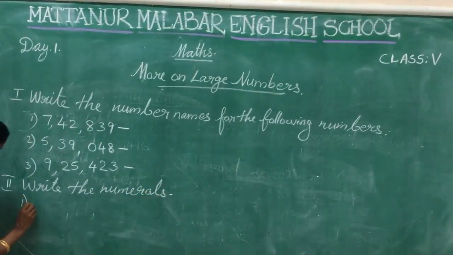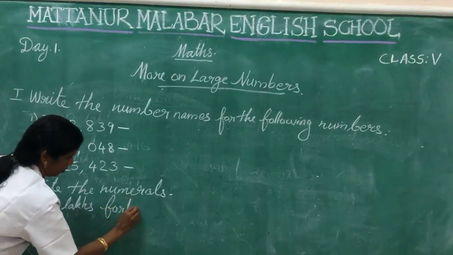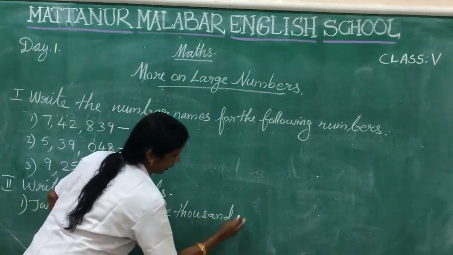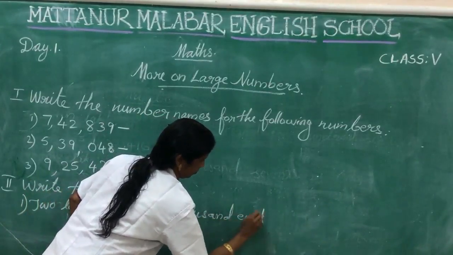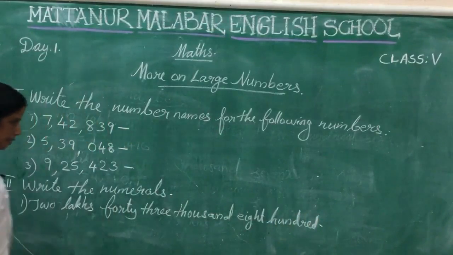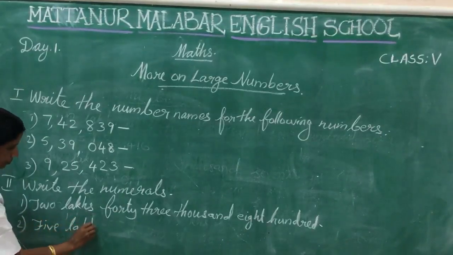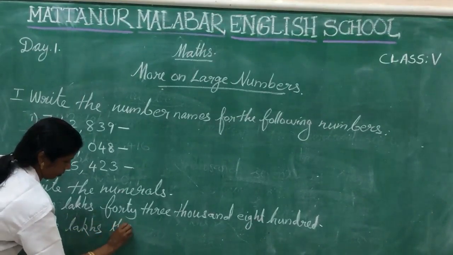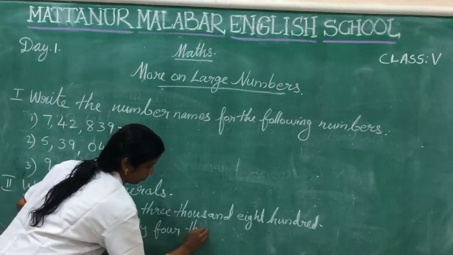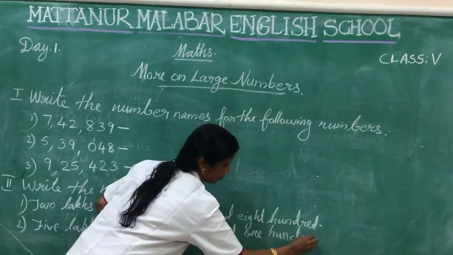First one, 2 lakhs 43,800. Then 5 lakhs 34,115.